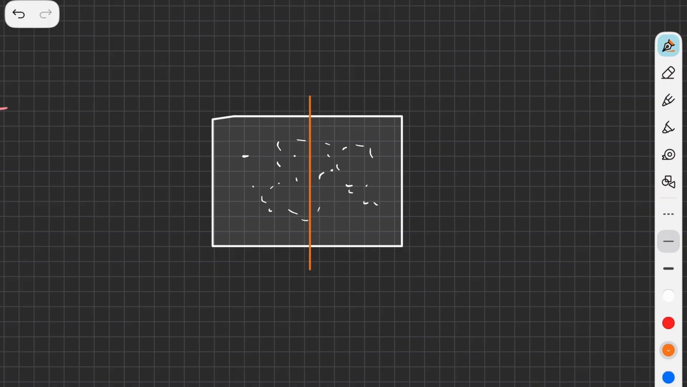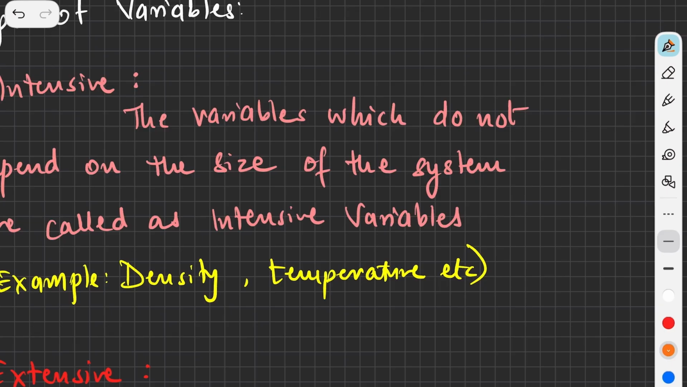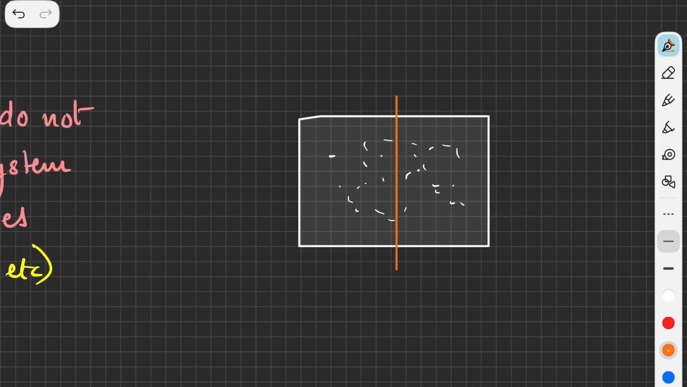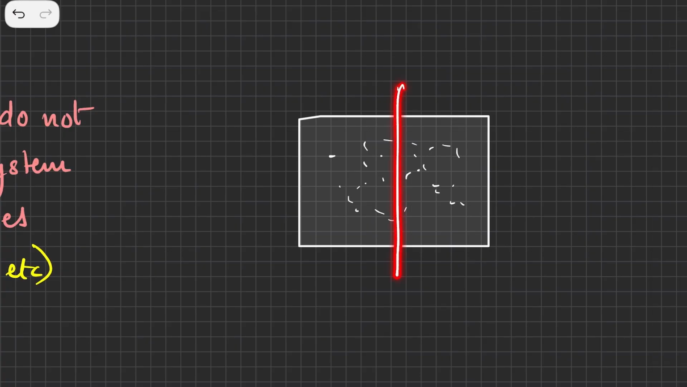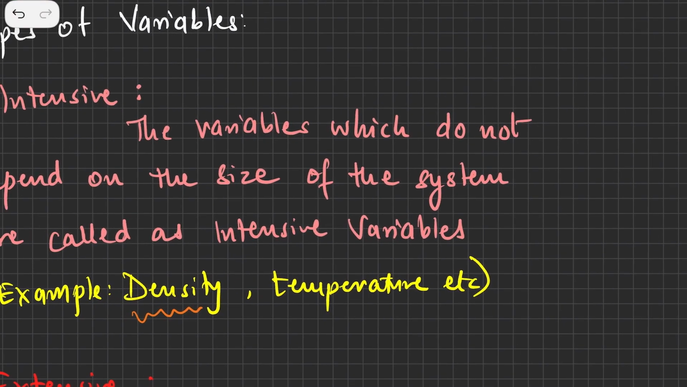Okay, two equal parts. Now what is going to happen? I have just given an example of density. The density of the entire gas will not change if I divide the container into two. Even if I put a partition in between, the density on this side and the density on this side of the container will remain the same. That means the density is not depending on the size of the system. That's why it is called an intensive variable.